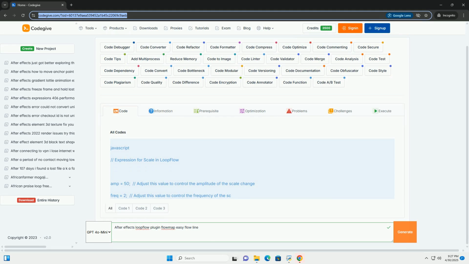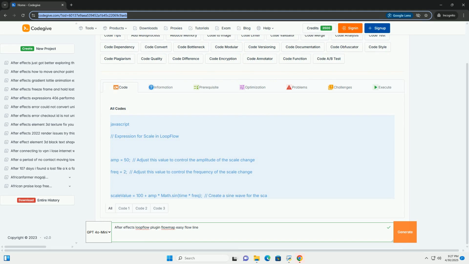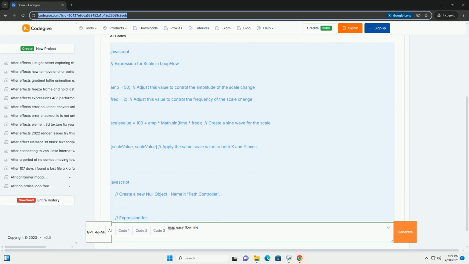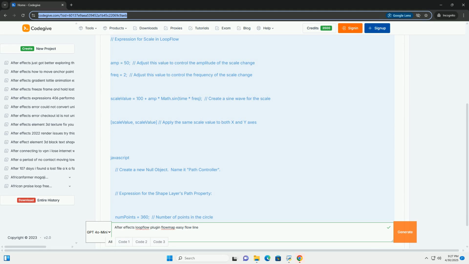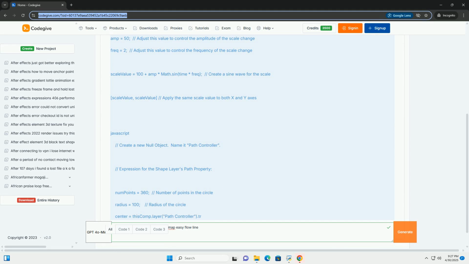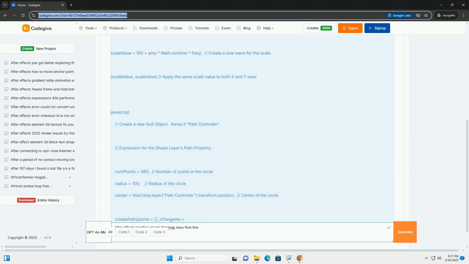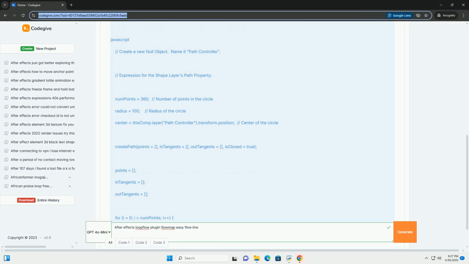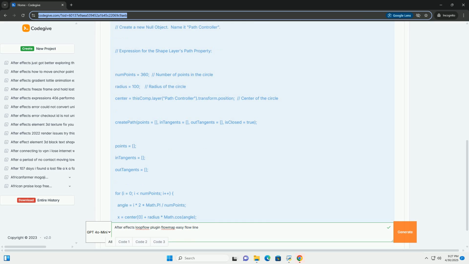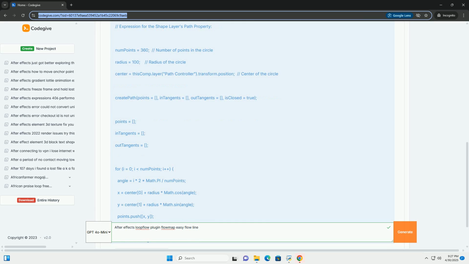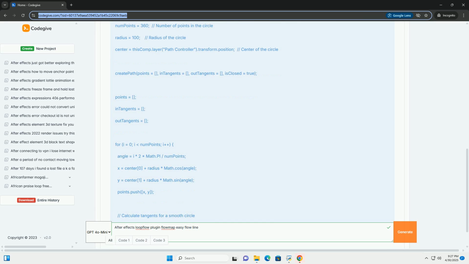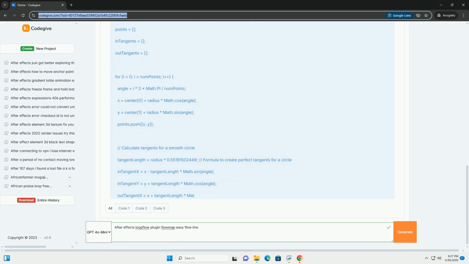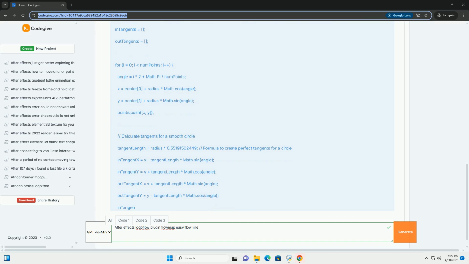After Effects Loopflow plugin: mastering flow maps, easy flow lines, and code examples. This comprehensive tutorial will delve deep into the Loopflow plugin for After Effects, covering its core functionalities, specifically focusing on flow maps, creating easy flow lines, and providing code examples to extend its capabilities. We'll cover everything from installation to advanced techniques, ensuring you can harness the full potential of Loopflow for mesmerizing motion graphics and visual effects. What is Loopflow?